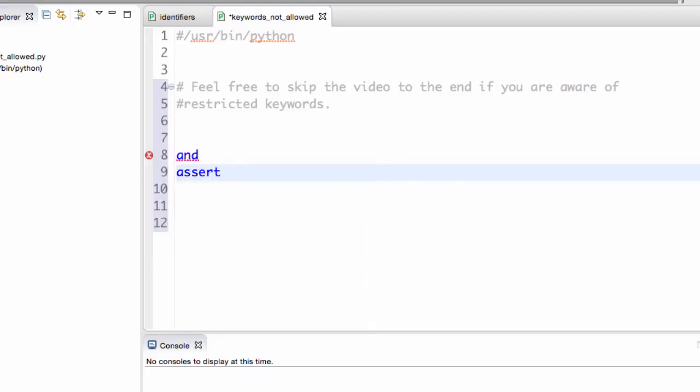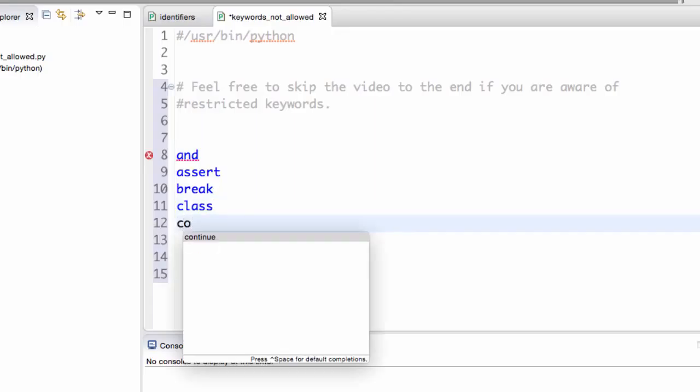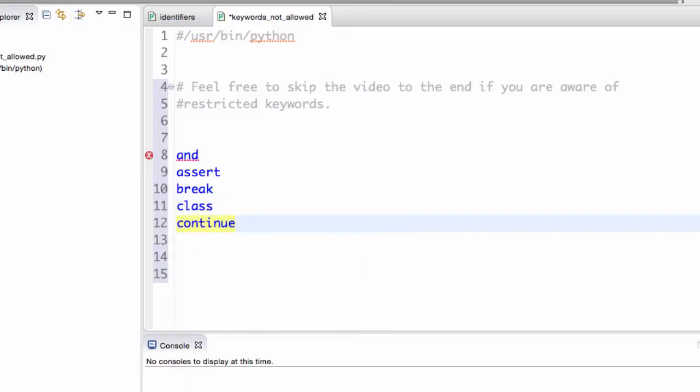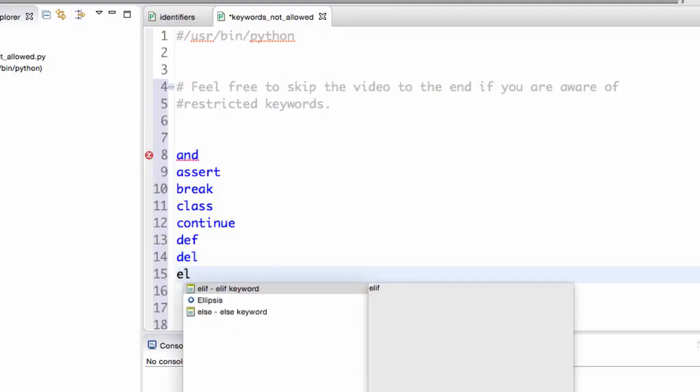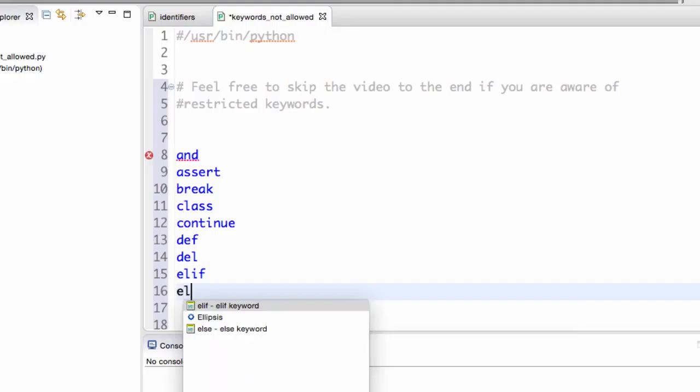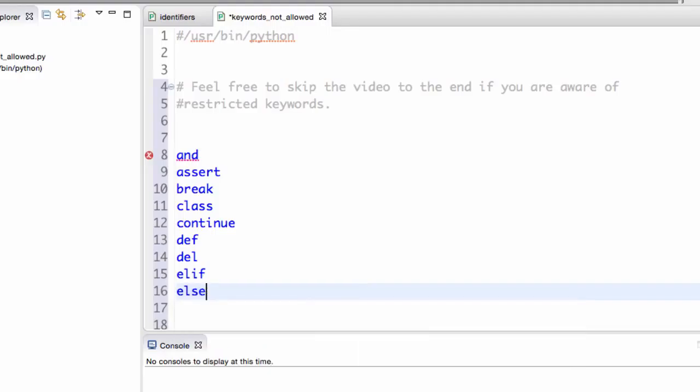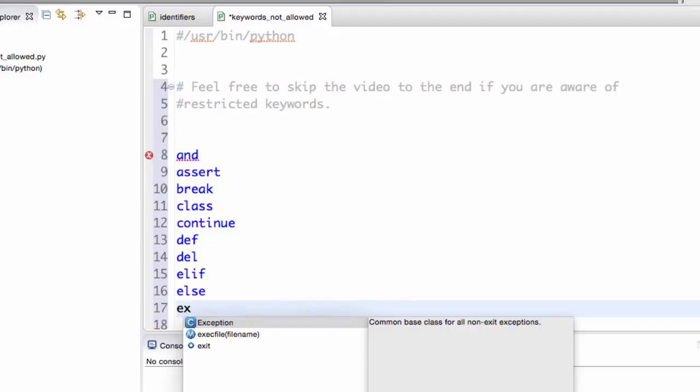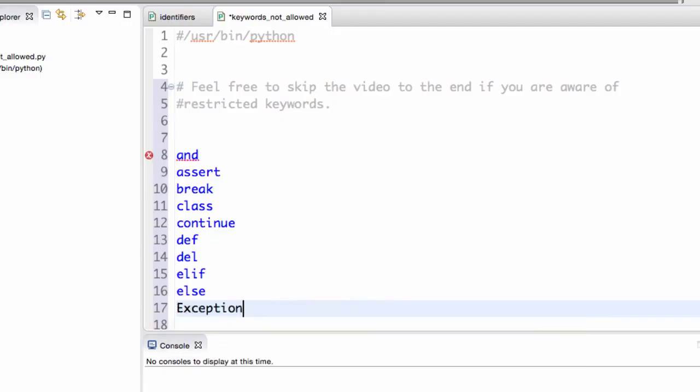So there is an assert, and notice Eclipse is helping me out. There is a break and there is a class. Let me just hit enter. After that there is a continue. Notice how Eclipse is helping me. One more hint: Eclipse pops up suggestions, but it might sometimes prompt something wrong. But let's say we have def, we have del, after that we have elif, again a keyword. We have else, which is again a keyword.